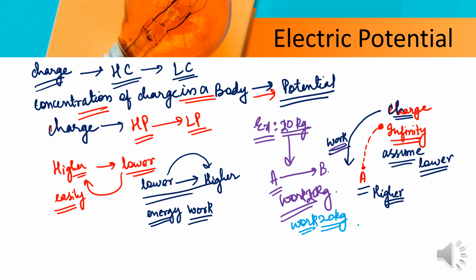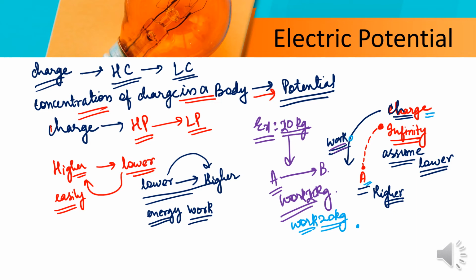because we have to move 20 kg of material. So the work is dependent upon the weight of the material here. So we can see that if we want to bring this charge from infinity to the point A, the work depends on the amount of charge.